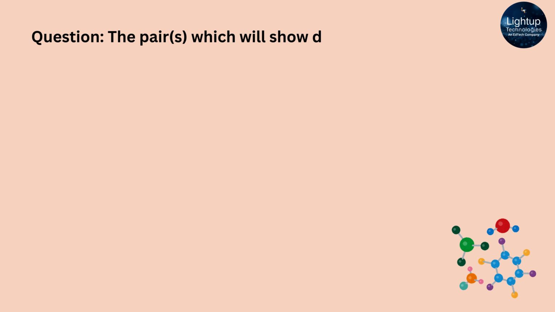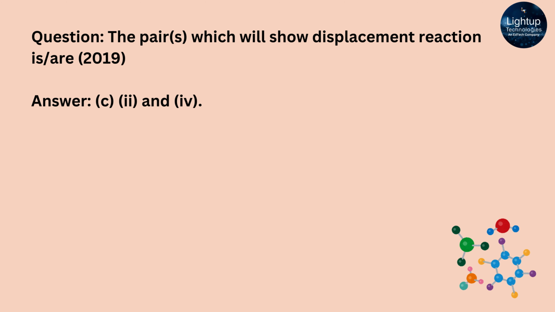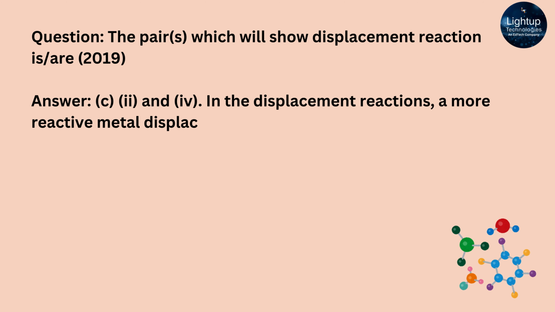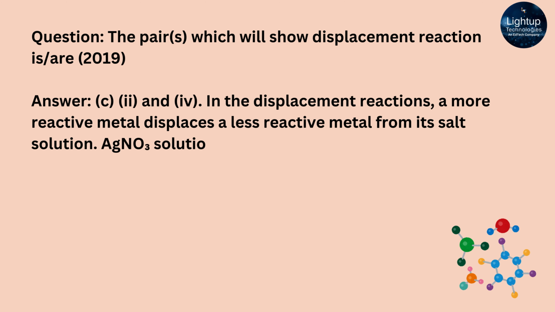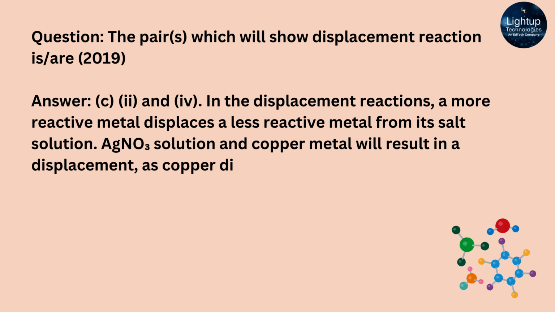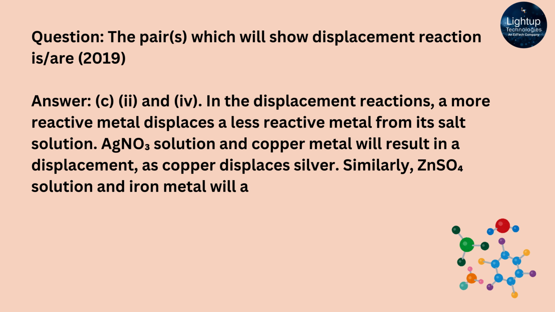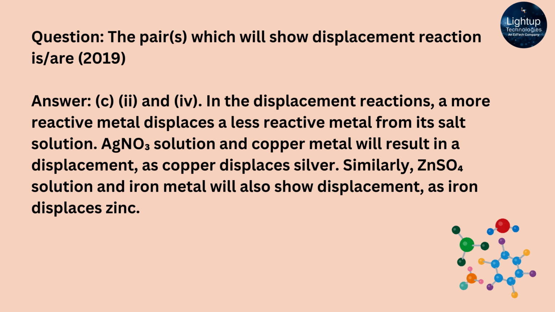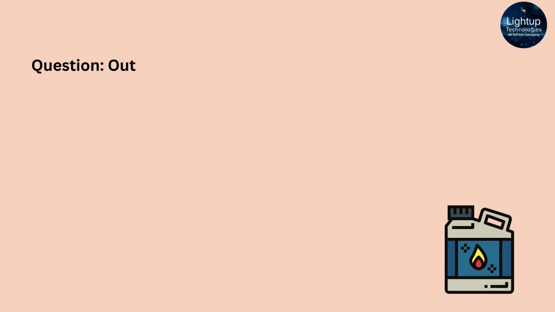The pairs which will show displacement reaction is R. Answer: C, 2, and 4. In the displacement reactions, a more reactive metal displaces a less reactive metal from its salt solution. AgNO3 solution and copper metal will result in a displacement as copper displaces silver. Similarly, ZnSO4 solution and iron metal will also show displacement as iron displaces zinc.